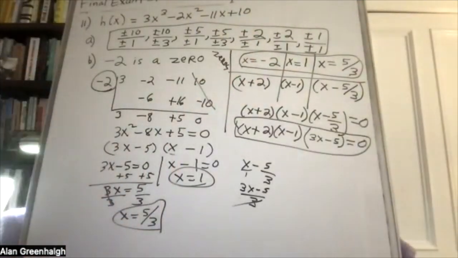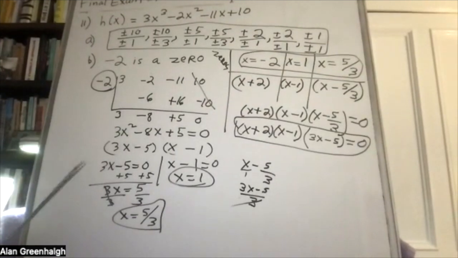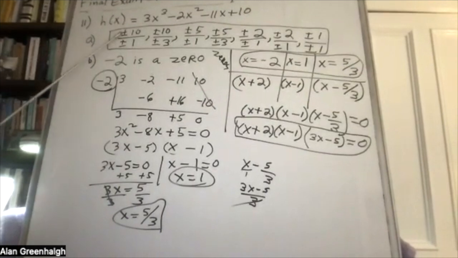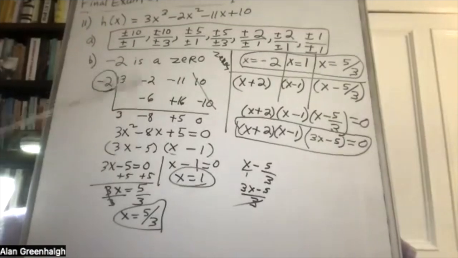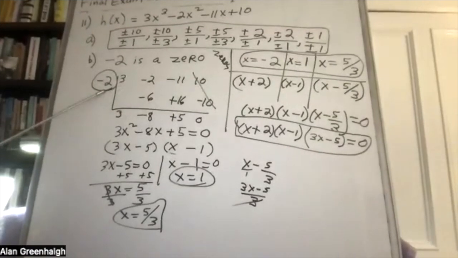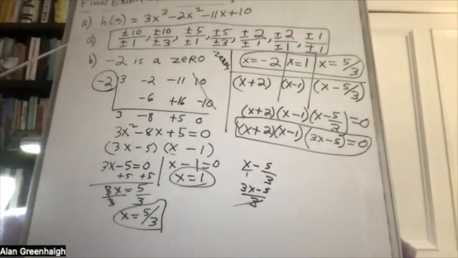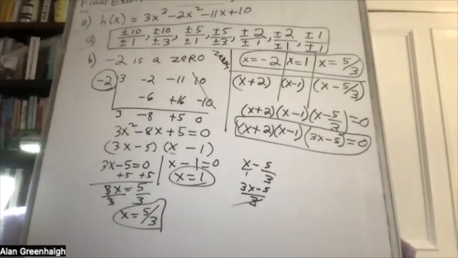Not a difficult problem, because on my test, if you remember, I said to you, here's a polynomial, find all the zeros. Here, they're telling you that one of the zeros is -2. Just show that it's true. So that's great. You don't have to say, well, is it +10, -10.